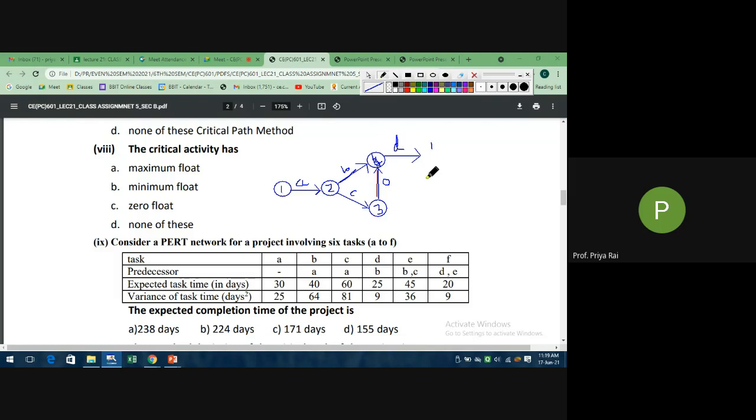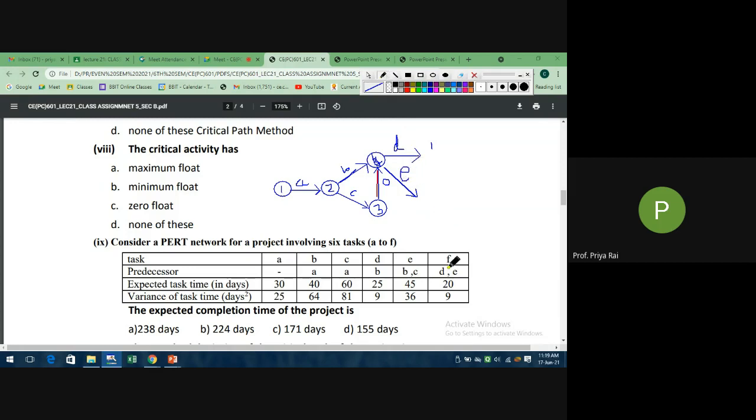Now see, your F activity will... E will start from where? Where B and C will end. Okay, so this is your E activity.